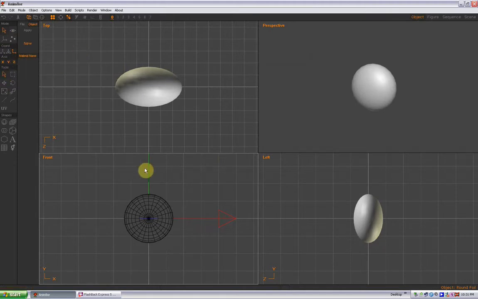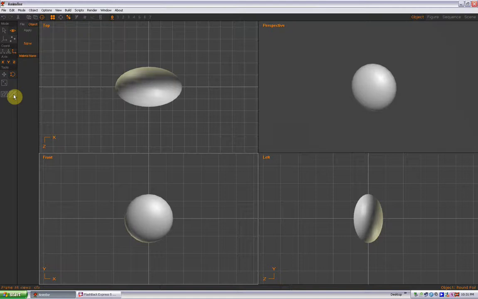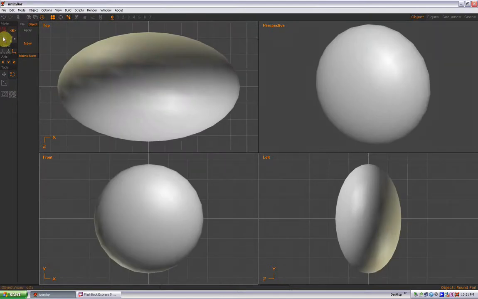Alright, so what we need to do now is take that frozen texture and apply it to our model. So I'm going to put this back into the smooth shaded view on all four views. I'm also going to go to the object viewpoint, and I'm going to frame all views so I get a nice good look at this. Alright, so what we need to do now is, like we did earlier with the Holstein print, import that texture into the program.